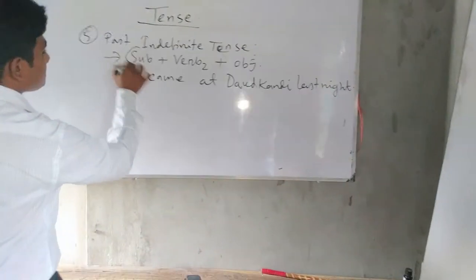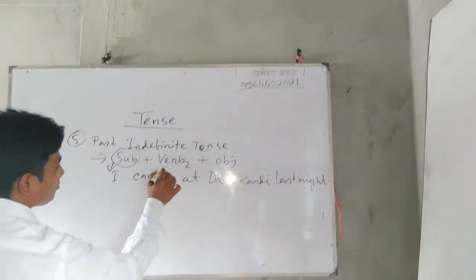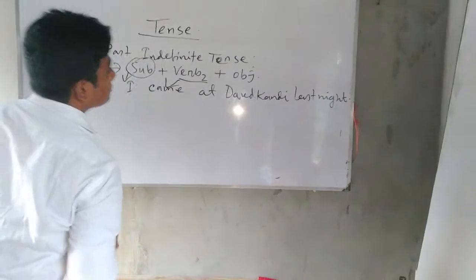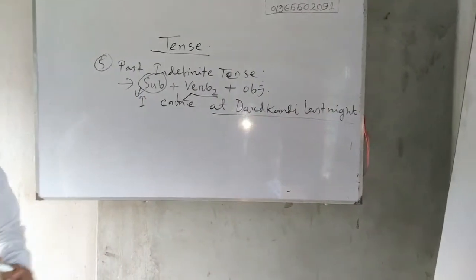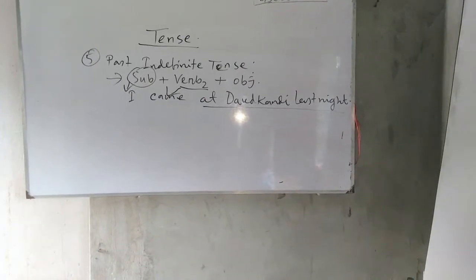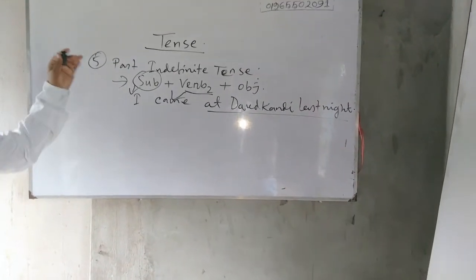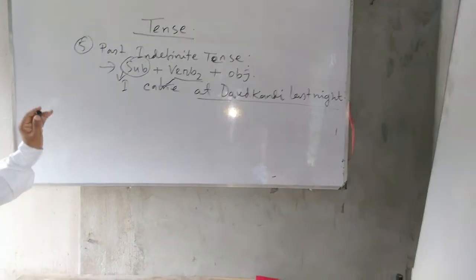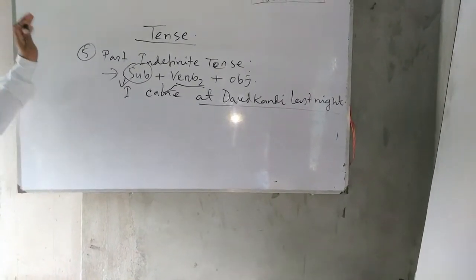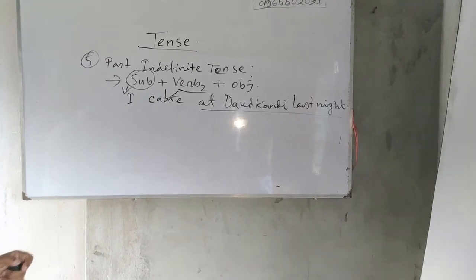So here the subject is I, verb 2 is came, and the object is outcome and last time. Understand? It is a simple action of past time. There is no existence of present time. For this reason, it is called past indefinite tense.